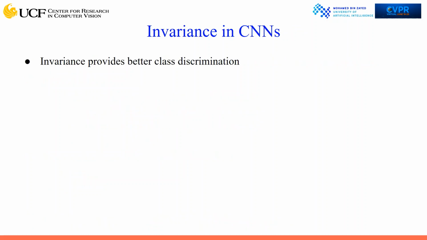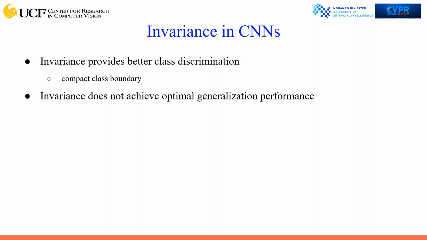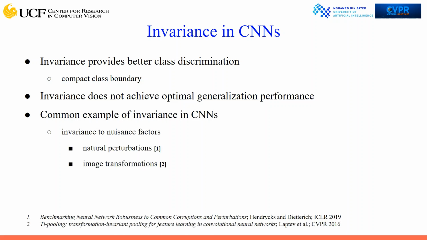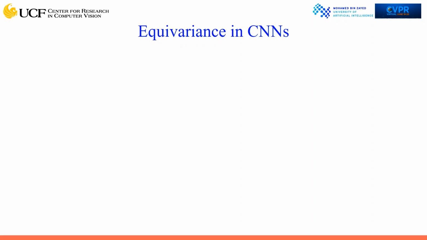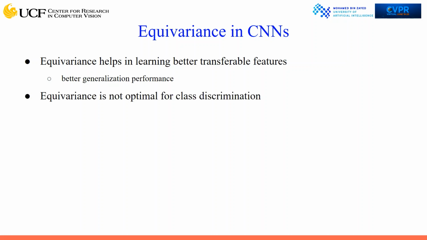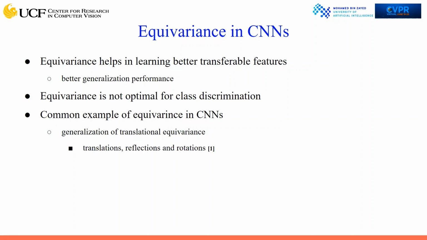Invariance achieves better class discrimination by learning a compact class boundary. However, invariance does not achieve optimal generalization performance. The common examples of invariance in CNNs include invariance to natural perturbations and image transformations. On the other hand, equivariance helps in learning better transferable features, leading to better generalization performance. However, unlike invariance, equivariance is not optimal for class discrimination. The common examples of equivariance in CNNs stem from the idea of generalizing translational equivariance.